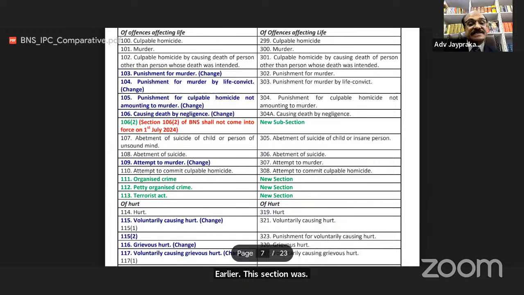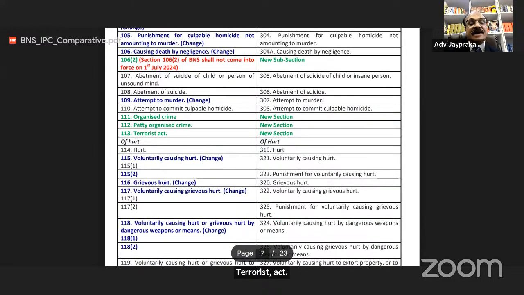These are new sections. Section 111, organized crime. Section 112 of BNS, petty organized crime. Section 113, terrorist act. Then hurt related sections. Section 114, hurt.